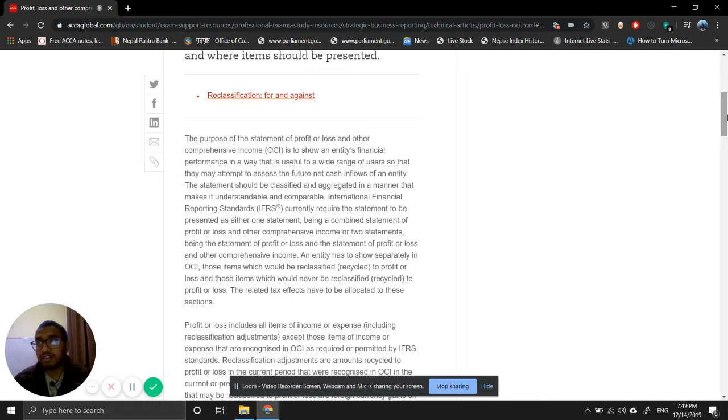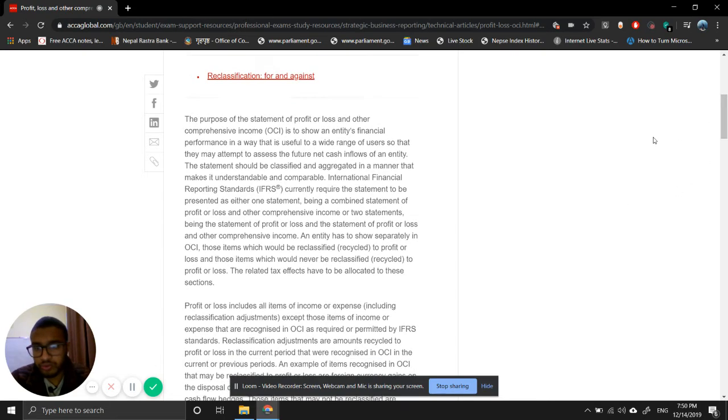It is revaluation surplus from IAS 16, the employee benefits under IAS 19, and then equity financial instruments, which have been classified as fair value through OCI. So that would never be reclassified, right? The related tax has to be allocated to these sections. That's pretty much what we know.